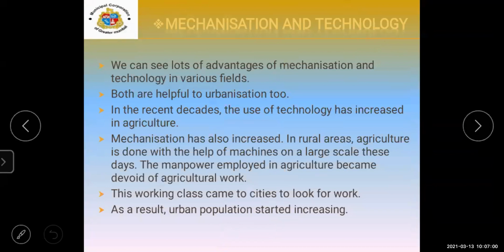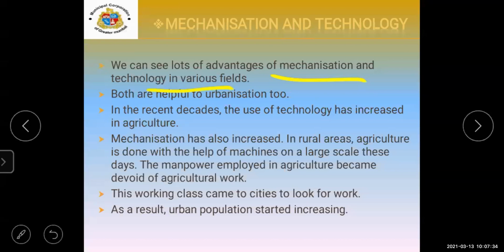Fewer human beings are required for agricultural work because new machines and technology are used. We can see lots of advantages of mechanization and technology, and both are helpful for urbanization.